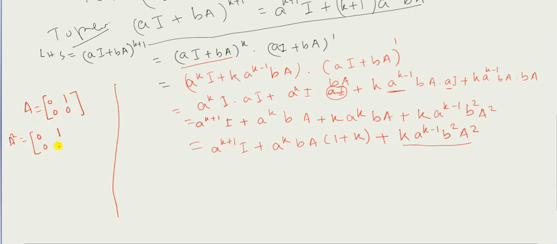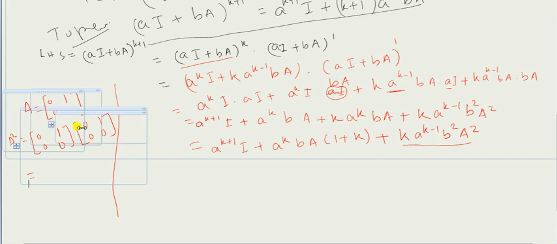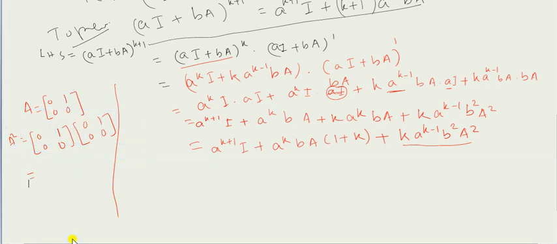This is 0 1 0 0 multiplied by 0 1 0 0, right? So here what I get is, first row and first column. Look at this. This element will be first row and first column, this row and this column, so that will be 0.